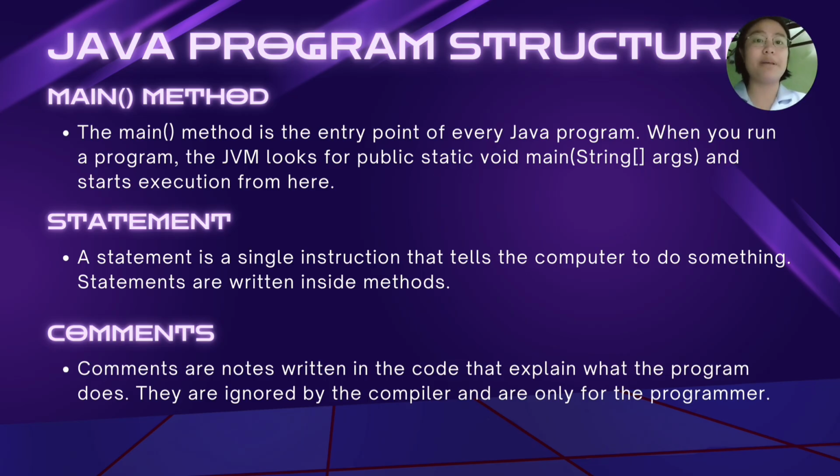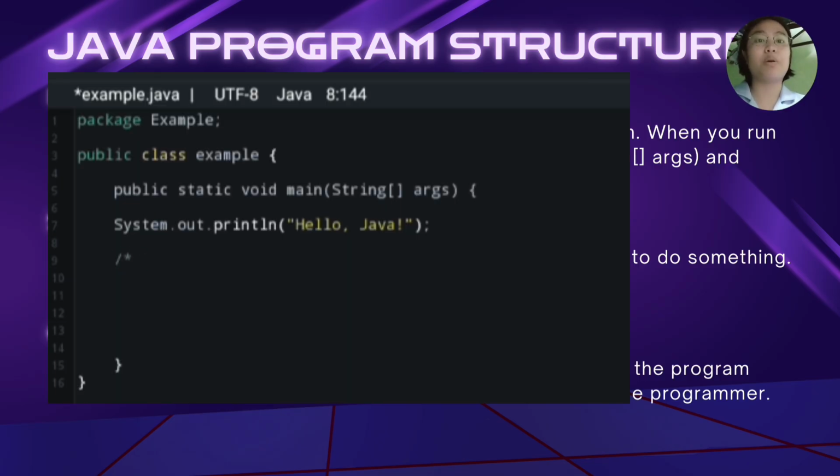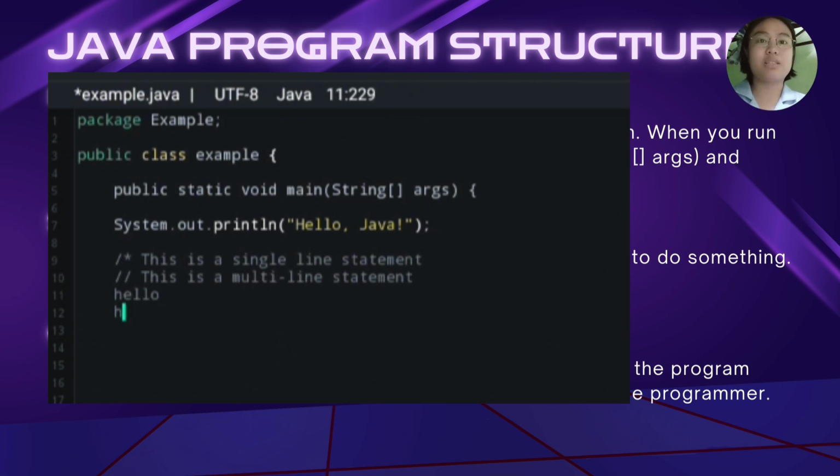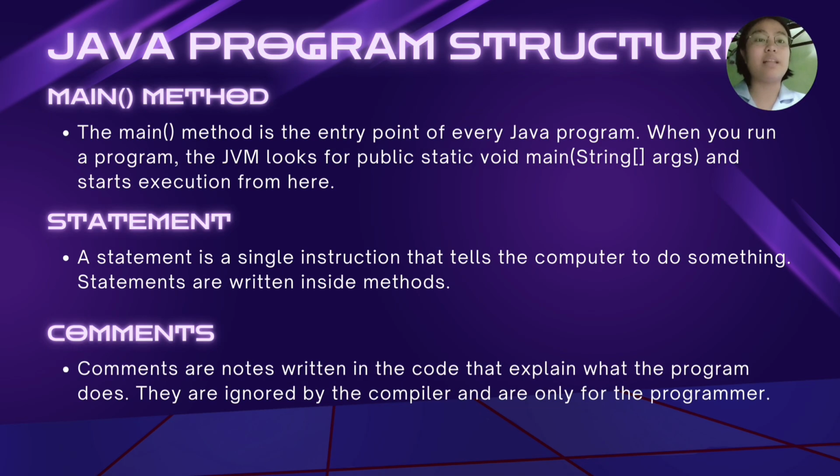Now we have comments. Comments are notes written in the code that explain what the program does. They are ignored by the compiler and are only for the programmer. An example would be the double forward slash, which is a single-line comment, and the slash-asterisk, which is a multi-line comment.